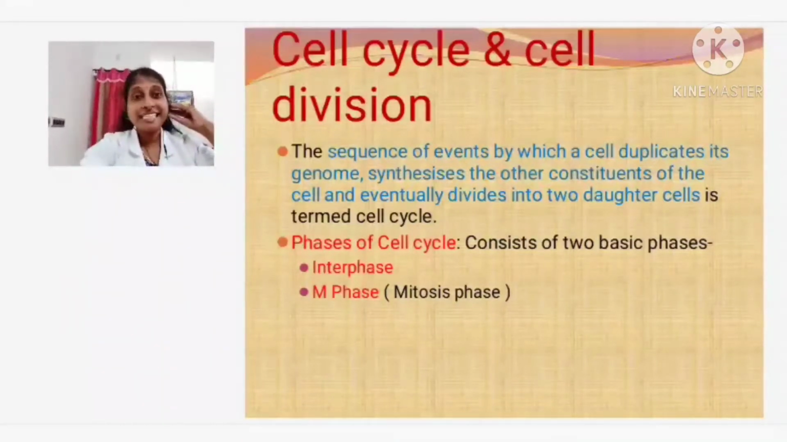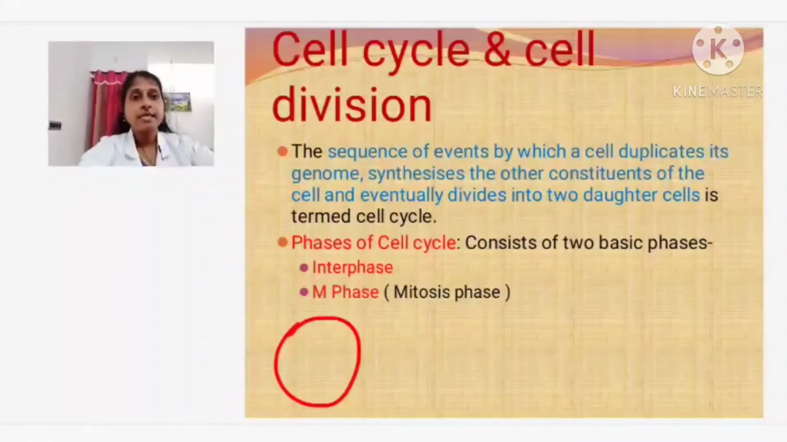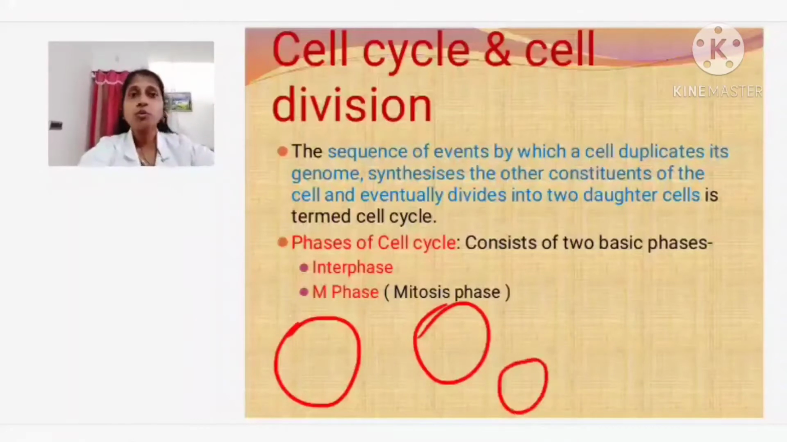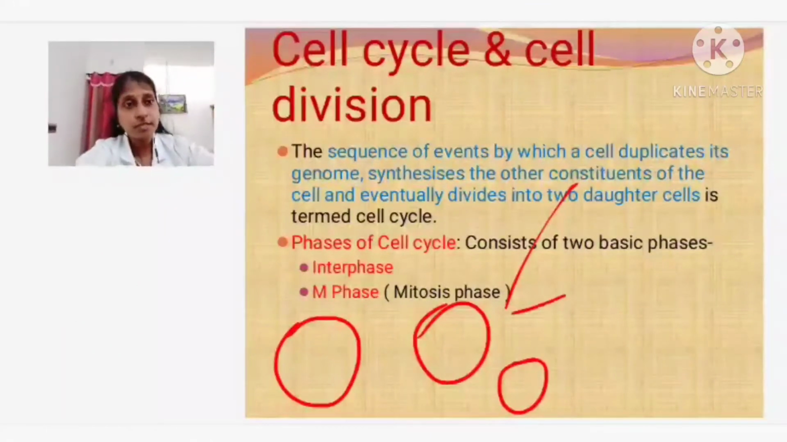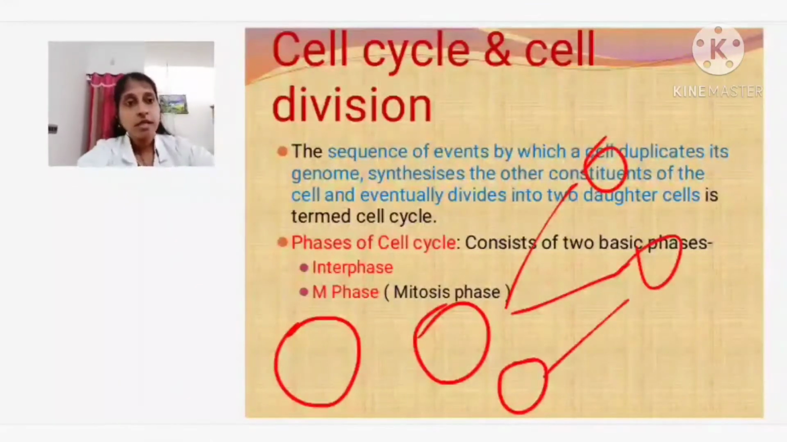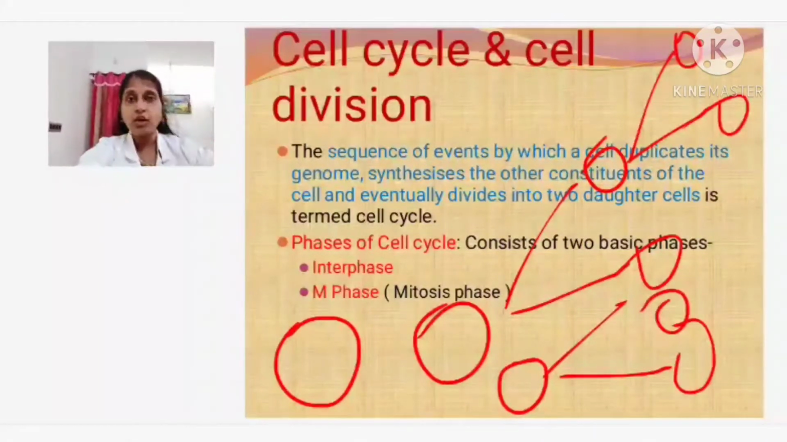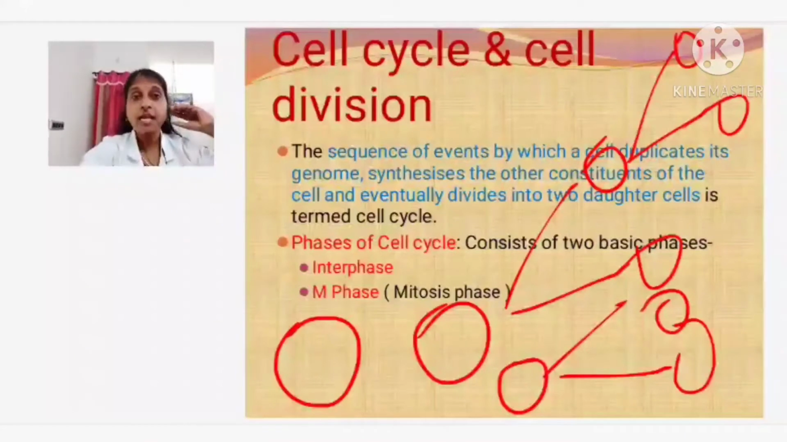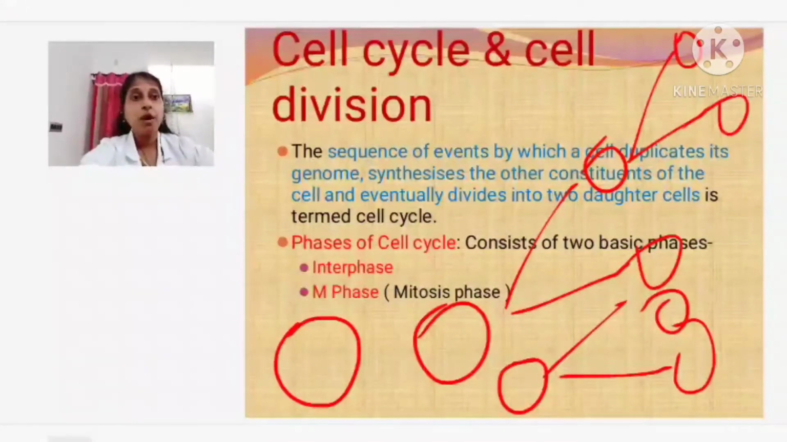In that, what does cell cycle or cell division mean? Actually one cell will be present, that cell is dividing and giving rise to a number of cells. So one cell is dividing and giving rise to two cells. That is what we call cell division. And it is a cyclic representation, because these cells will also divide and form two cells each, and they will also divide and form two cells, like that the cycle continues. That's why we call it the cell cycle.